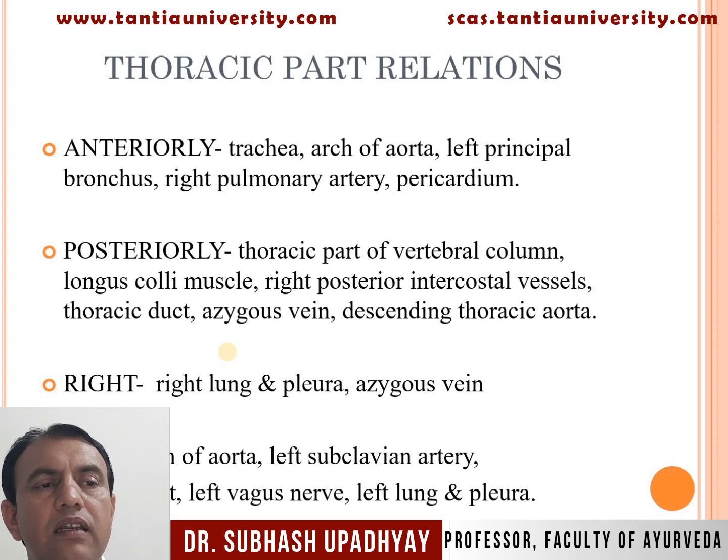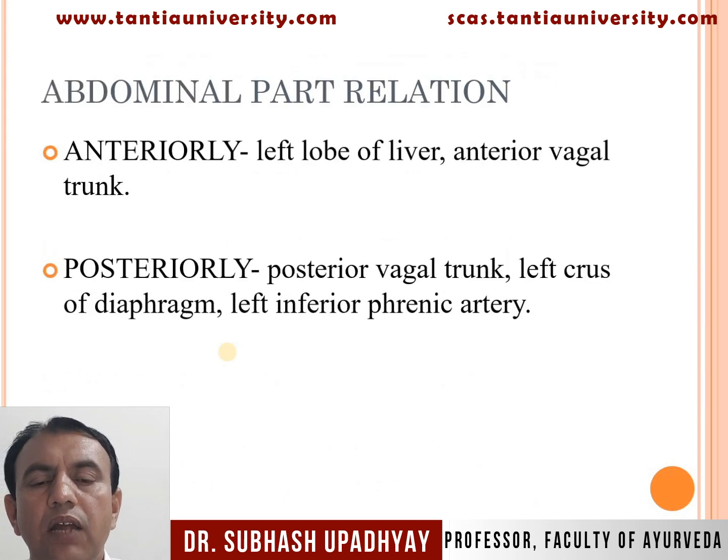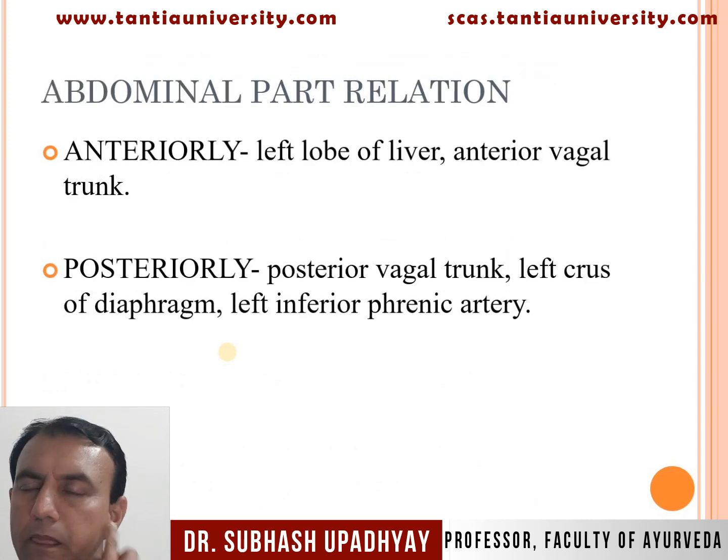Right related structures are the right lung and pleura, azygos vein. Left related structures are the arch of aorta, left subclavian artery, thoracic duct, left vagus nerve, left lung and pleura.